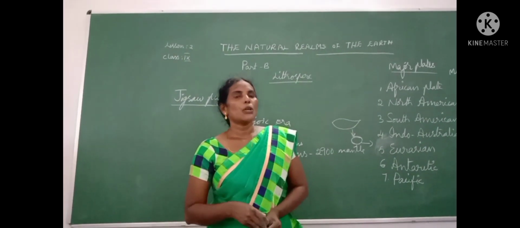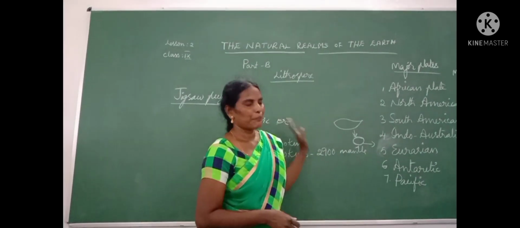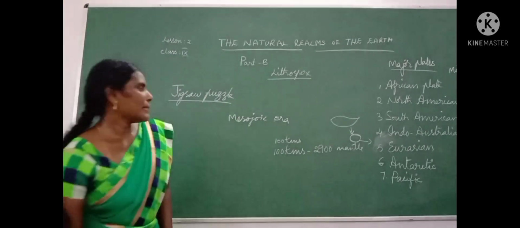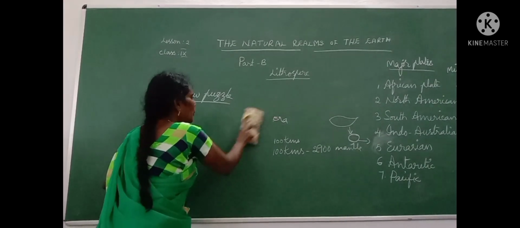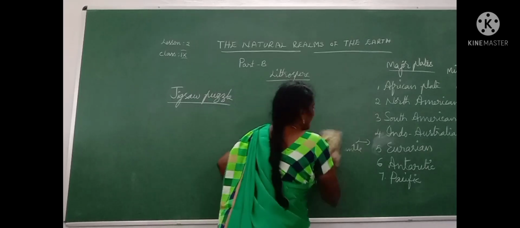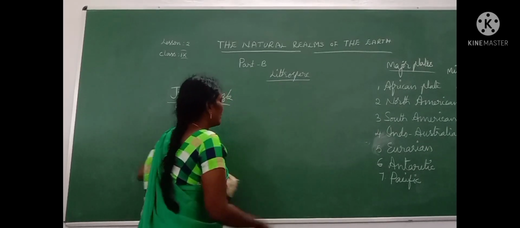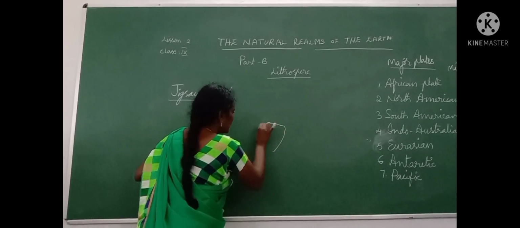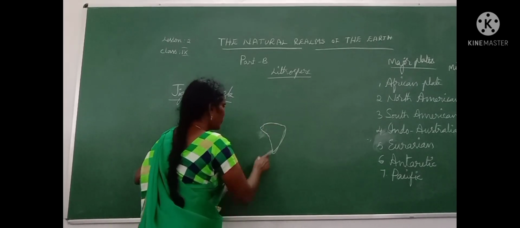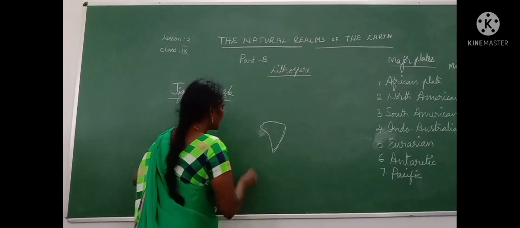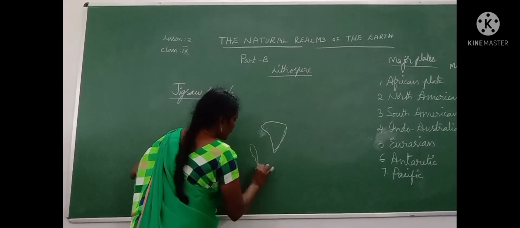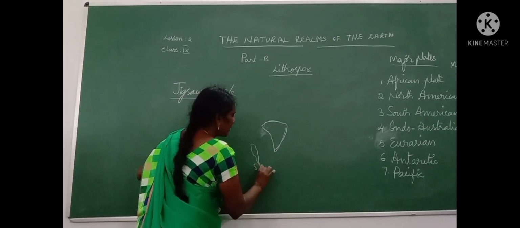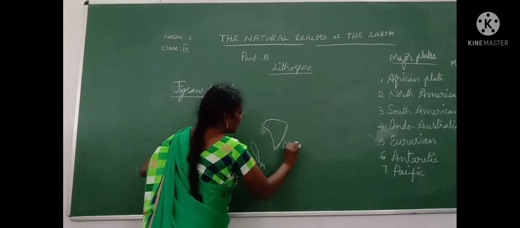Okay, children. Once again, this jigsaw puzzle we see. What is a jigsaw puzzle? A jigsaw puzzle means moving plates, I told you. This is Africa, a continent, the African continent, and this is the South American continent.